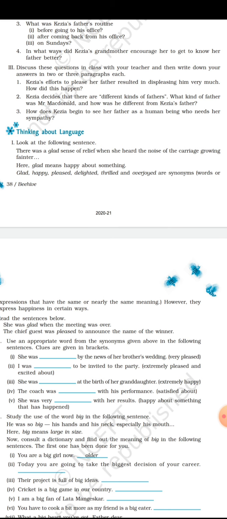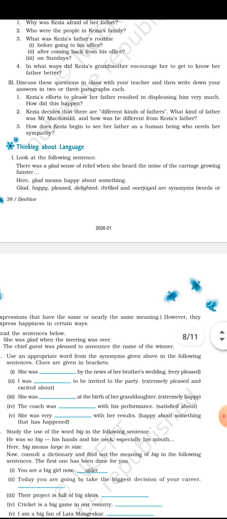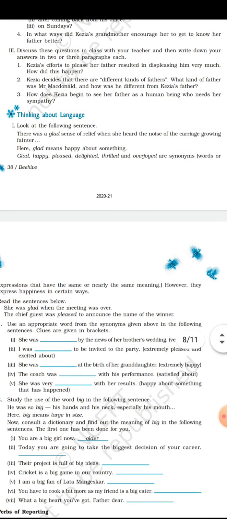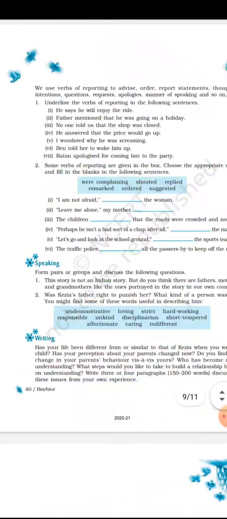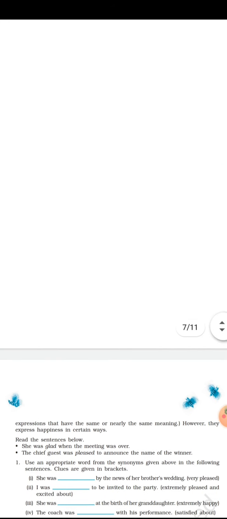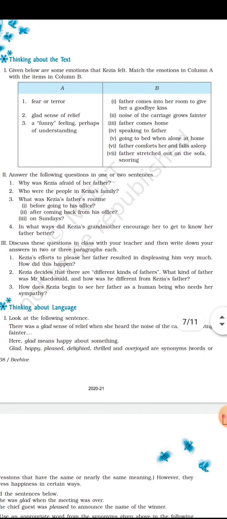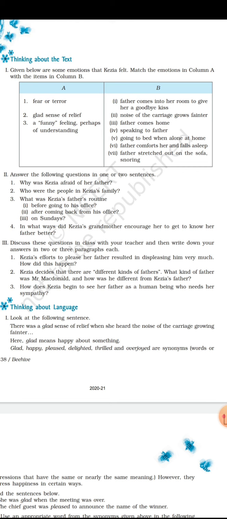Now the second question is, Kezia decides that there are different kinds of fathers. What kind of father was Mr. MacDonald, and how was he different from Kezia's father? Now in this question, Kezia was the girl who supposed that other fathers are different from her father. Mr. MacDonald was very different from her father. She felt that Mr. MacDonald was a loving father from her point of view. He loved to play with his children.